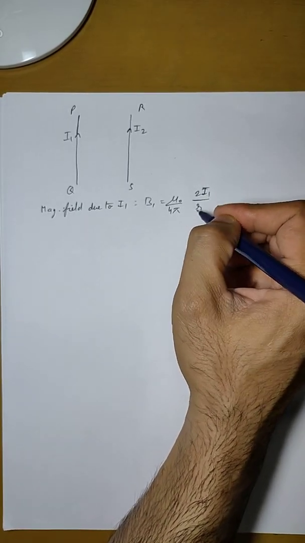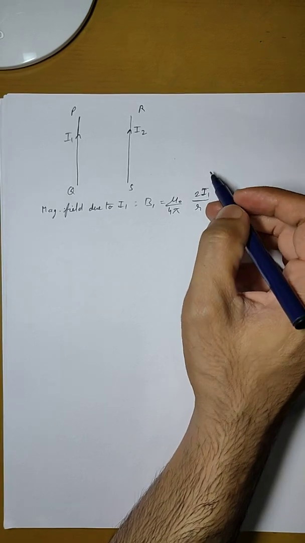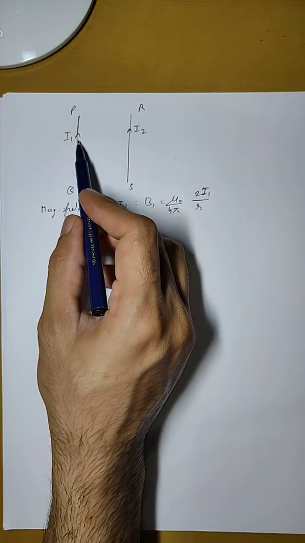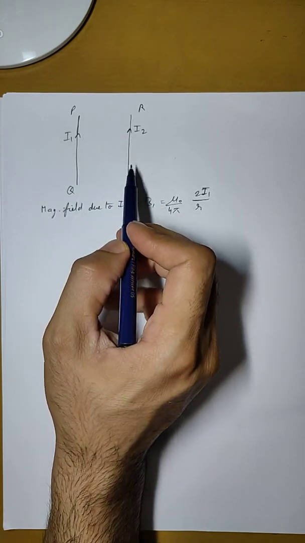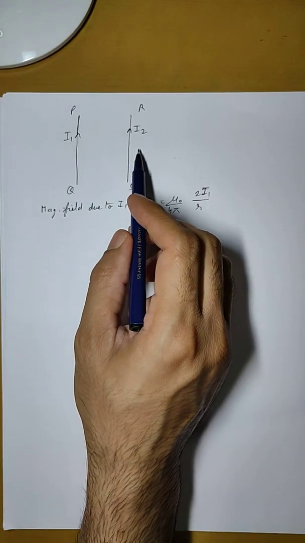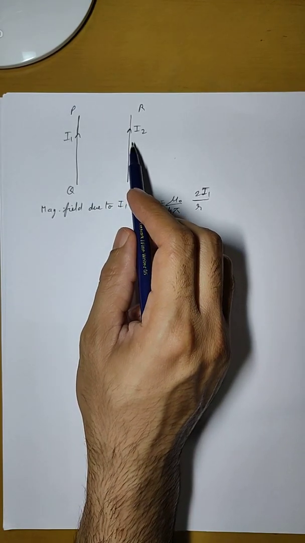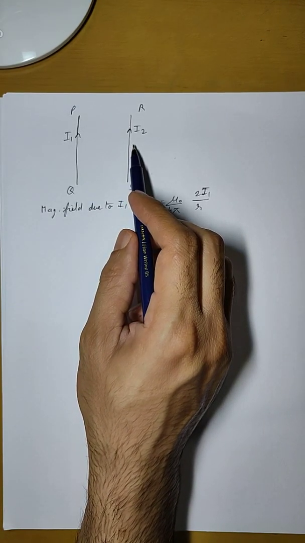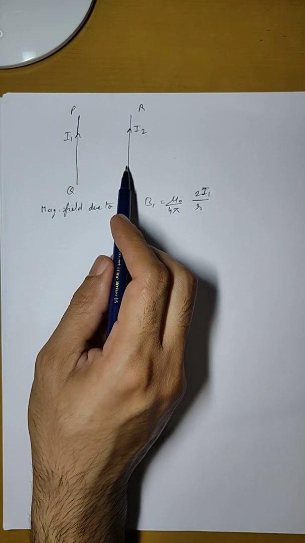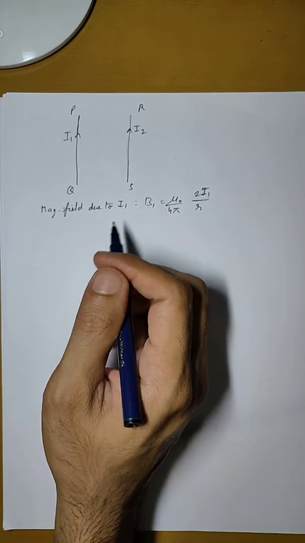We have already done this derivation in the previous videos. Now that means if this magnetic field is generated by this current, then this wire RS will be inside this magnetic field. Since this wire RS has its own current, it is a current carrying conductor inside a magnetic field which is generated by I1. So this conductor RS will experience some force.